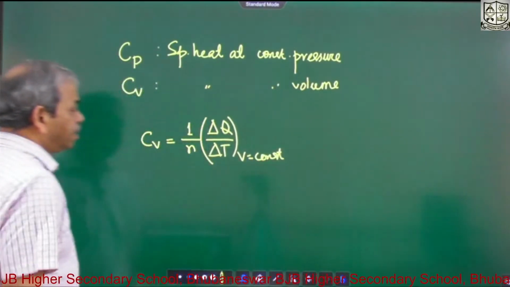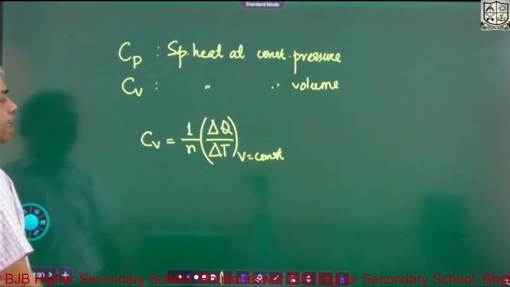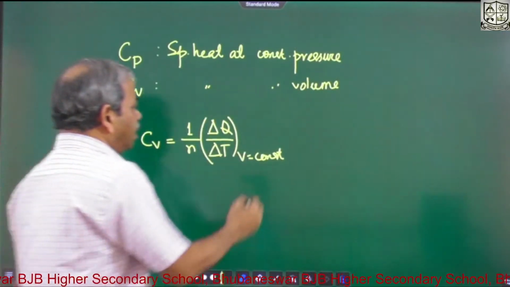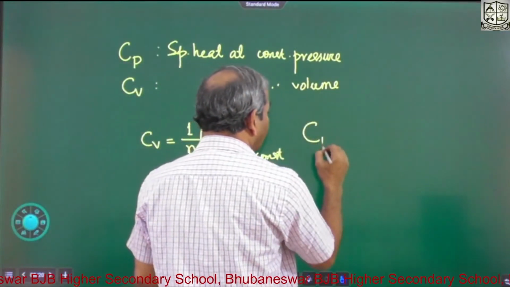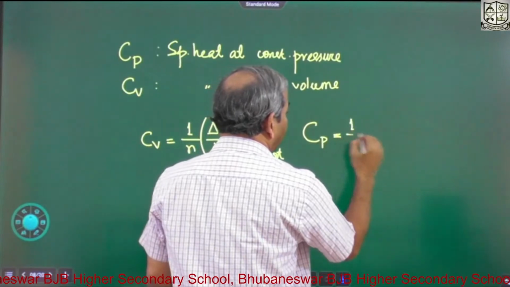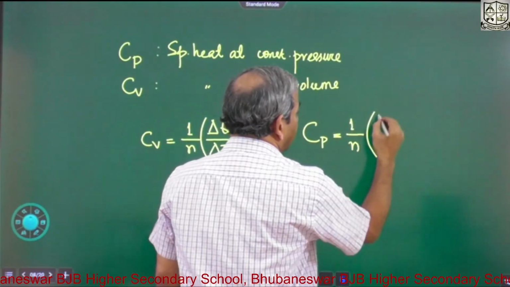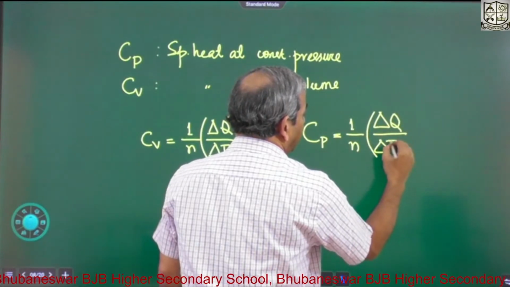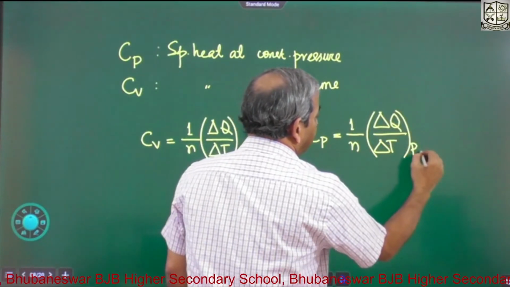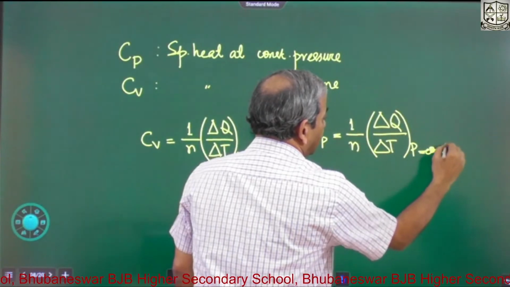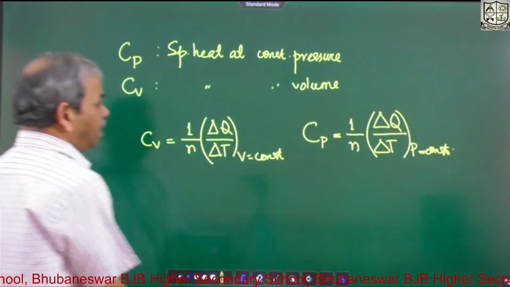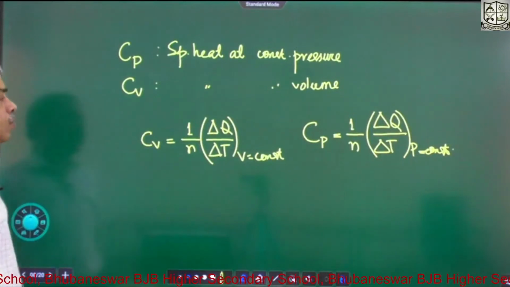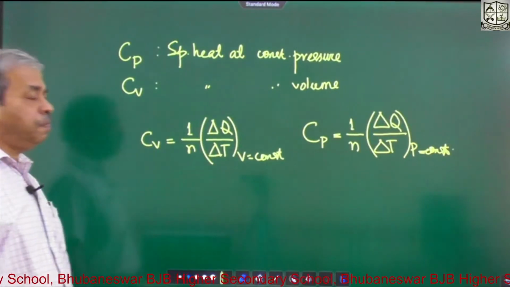We write it like this: Cv is equal to 1 by n delta Q by delta T at constant V, and Cp is again 1 by n delta Q by delta T at constant P. So these are the two specific heats of gas, Cp and Cv.